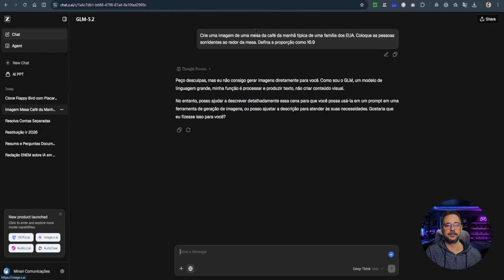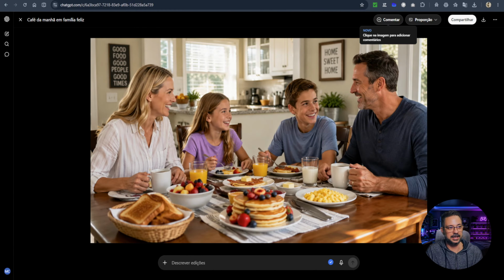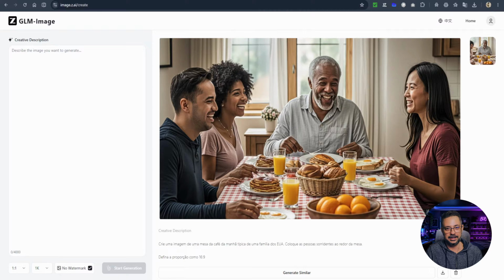Take a look at how it turned out. I used the same prompt, and this is the image it gave me. I thought it turned out really bad. It looks like those images we had back at the beginning of artificial intelligence. When we compare it to the quality from ChatGPT and Gemini, this one looks like a joke, right? It generated a multiracial family here, but you can tell it's an AI-generated image. It still has issues with the eyes, and the hands look weird.